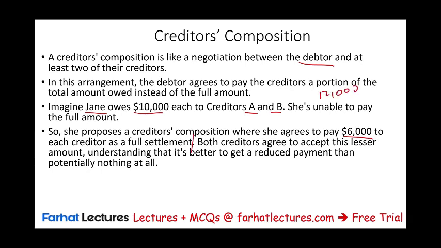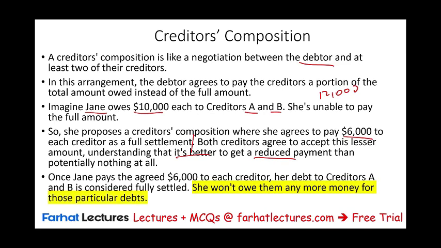Both creditors will agree to accept this lesser amount because if she decided to pay A the full amount, B would only get $2,000, and vice versa. So Jane will say, okay, let's have a deal. I'm willing to pay $6,000 to each and call it a day. Both creditors will agree to accept this lesser amount, understanding they're better off to get a reduced amount rather than potentially nothing at all.